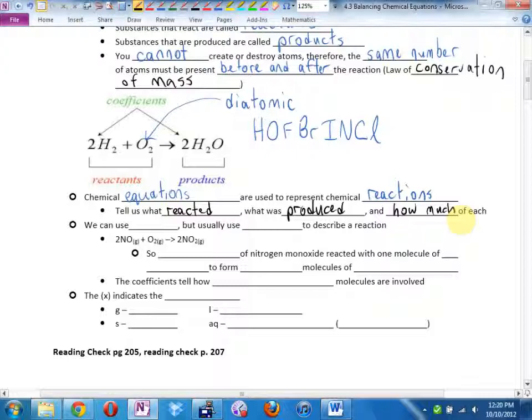If you take 2 hydrogen molecules, a total of 4 hydrogen atoms, but hydrogen likes to pair up into a molecule, and you combine it with 1 oxygen molecule, you will get 2 molecules of water, of H2O.